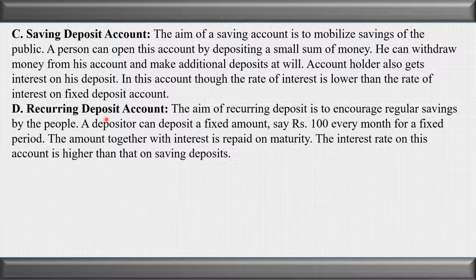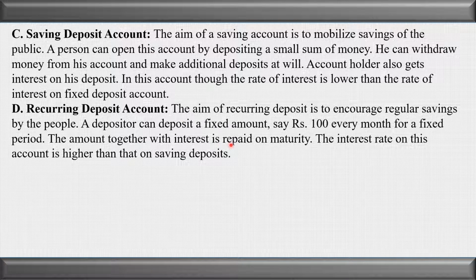Under this deposit account, the person will deposit every month a minimum amount, that is 100 rupees is the minimum which he can deposit. It can increase, it totally depends upon the customer, how much money he wants to deposit under this account. So he will keep on depositing money for the fixed period of time, and he will also get interest on this deposit.